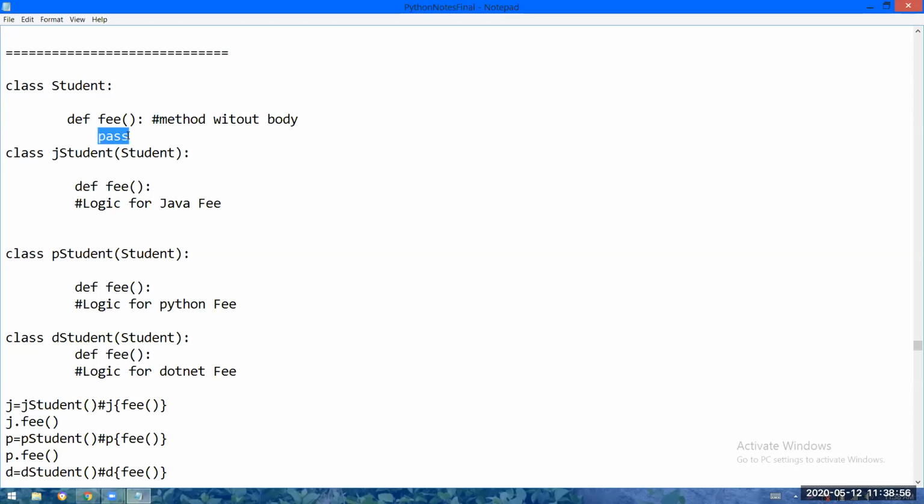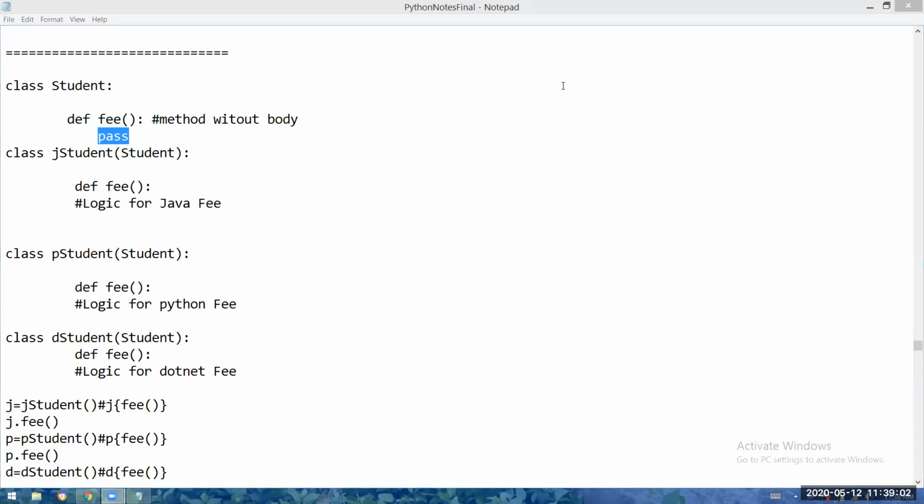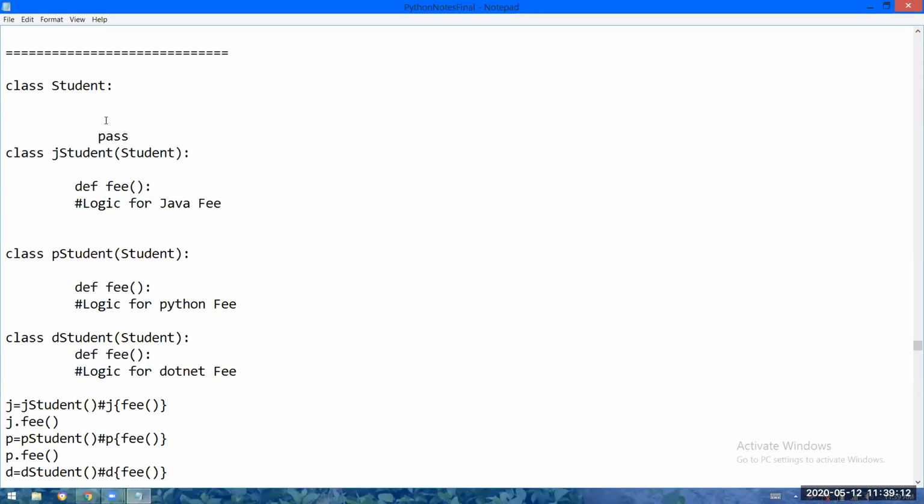I just kept pass. Do you remember what is pass? Can anybody answer? I told you what is pass in the last classes. Yes, it is like we can write code later also. Correct. Okay. So I have represented that the fee function should be there, and I'm not going to write the body, because if I write the body, all the bodies are going to all the objects. That is the problem.